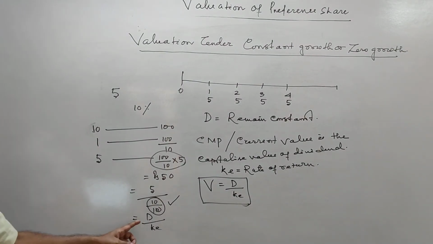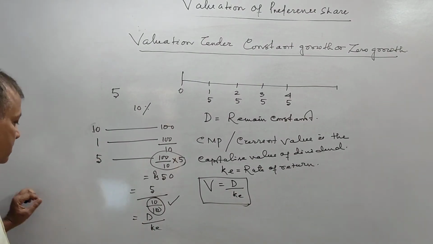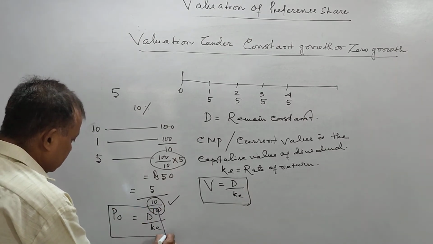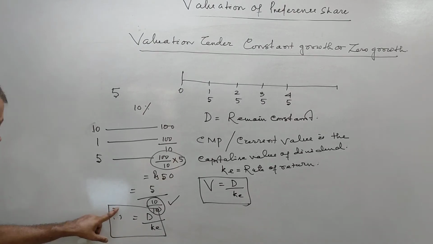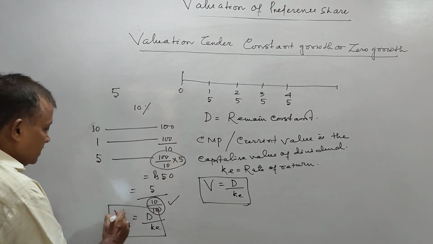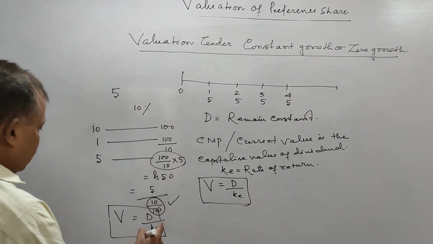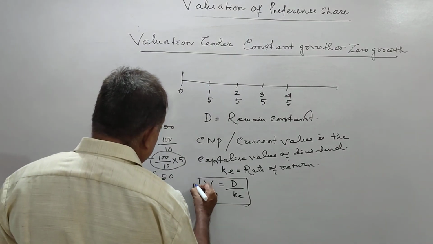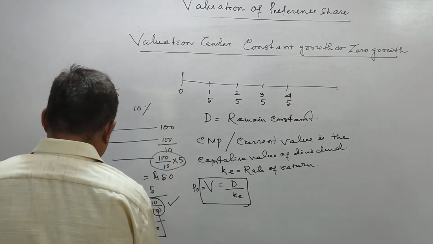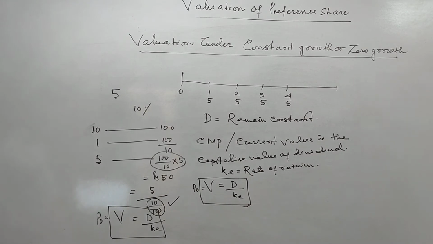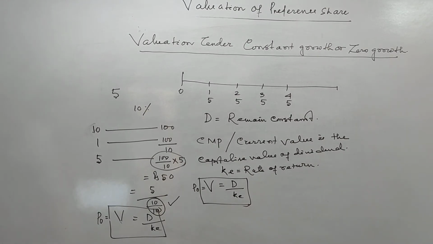So dividend by KE is the value of the preference share. We can write V or P0, same thing. This is the valuation under constant growth model.